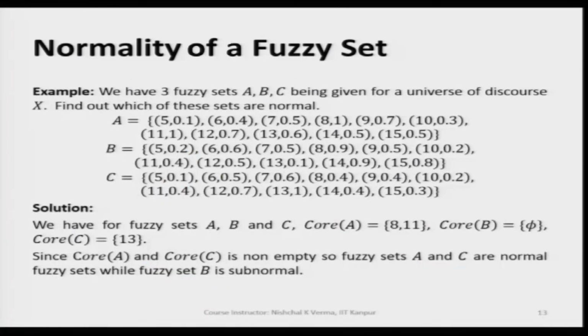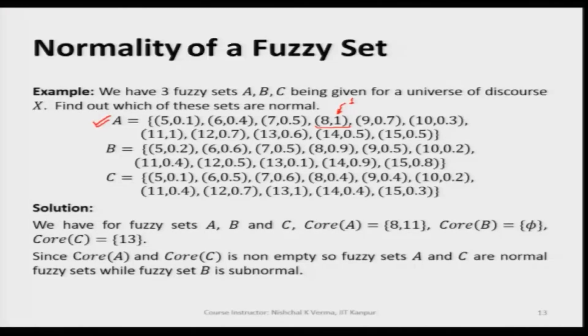So, let us now take this example of discrete fuzzy sets A, B, C. If we take fuzzy set A, we clearly see that in this fuzzy set we get a fuzzy point where the corresponding membership value is 1.